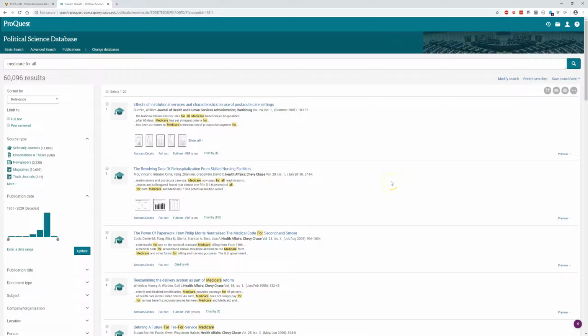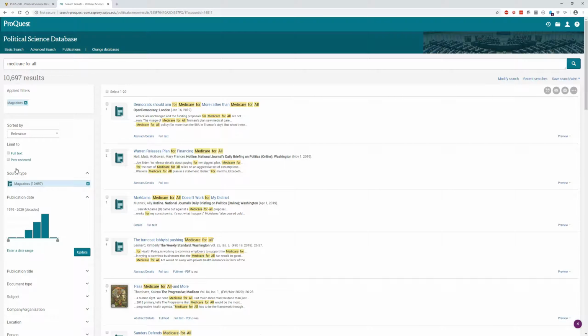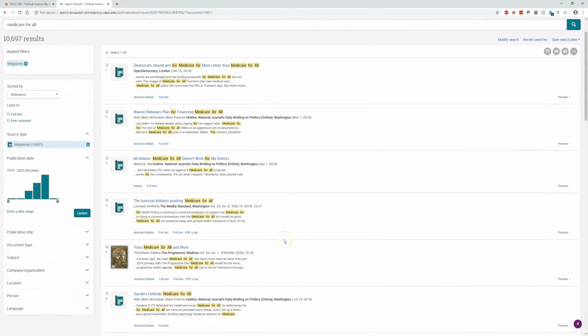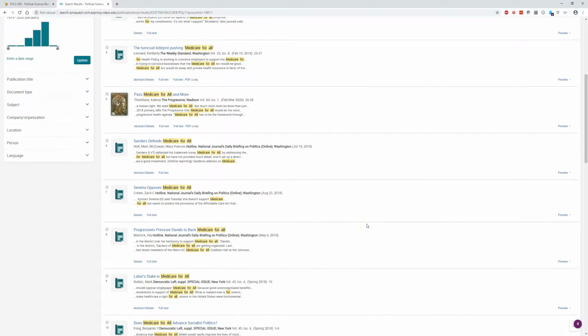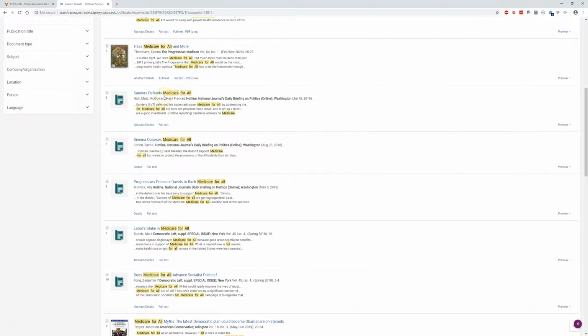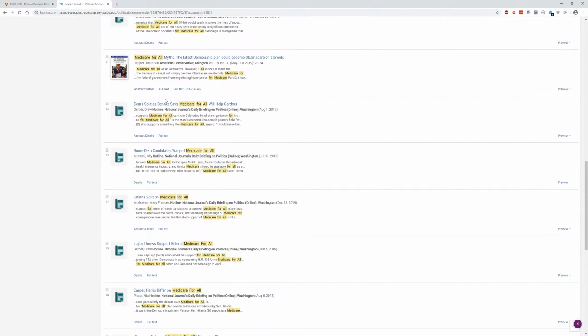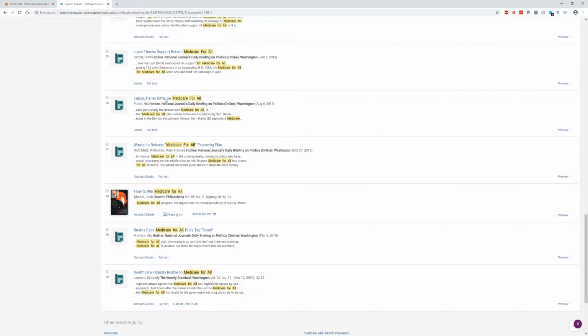So let's go over to the left side. Remember, what we're going to do is click on magazines. From here, we're going to scroll through our results and look for stuff that might be interesting to us. Look at keywords, titles, and see if we can find something that relates to the point of view we're looking at. So let's go ahead and click on this last one.